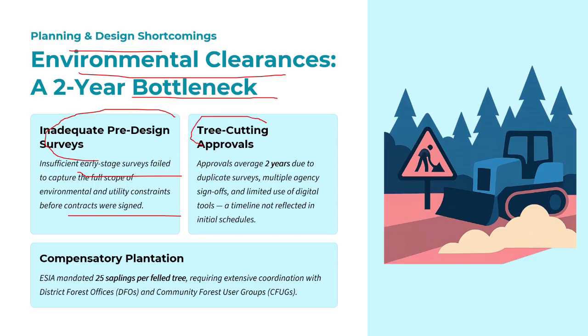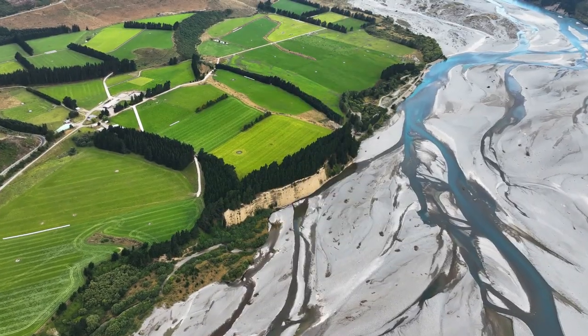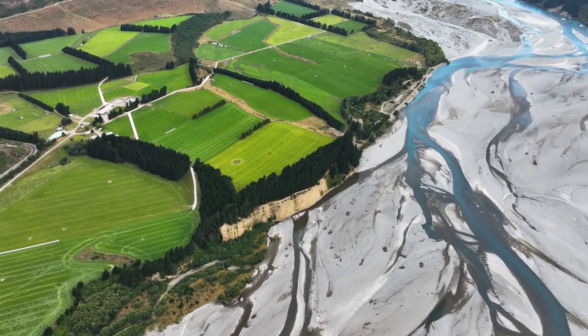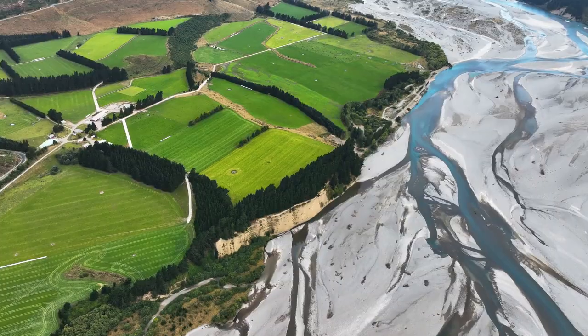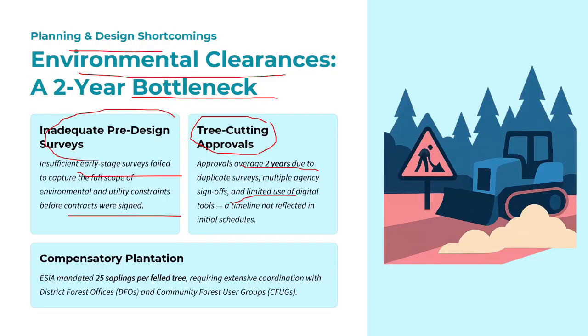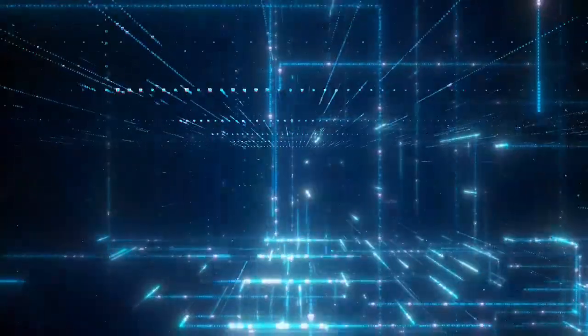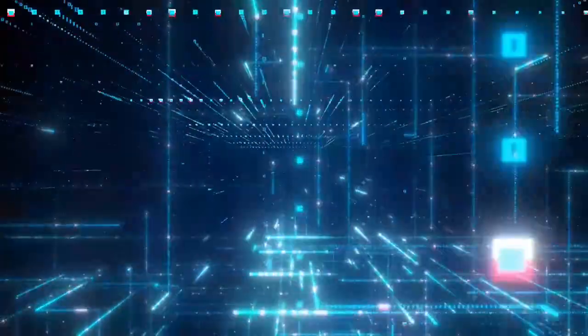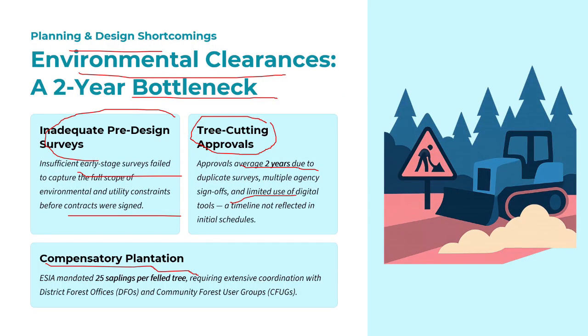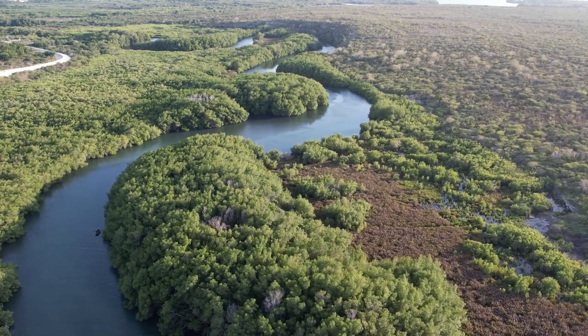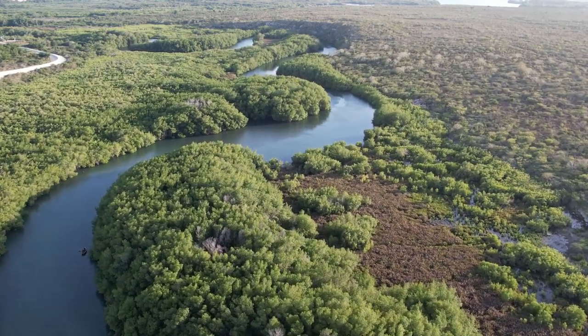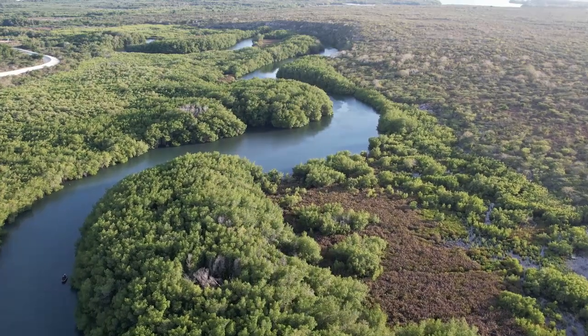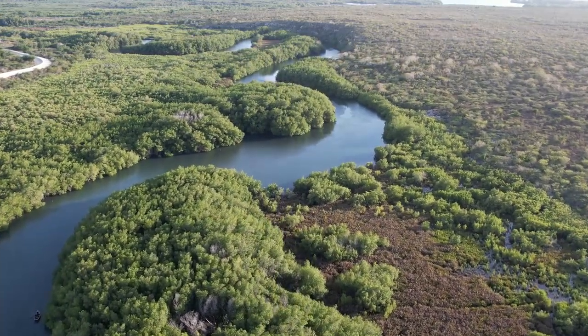Another is tree cutting approval. In this project, the average tree cutting approval took 2 years due to duplicated surveys, multiple agencies, change in the political status, or use of limited digital tools that were not reflected in the initial schedule. Another was the compensatory plantation. The environmental and social impact assessment mandates that we plant 25 new plants after we cut one tree, requiring extensive coordination with the District Forest Office and community forest user groups. So these were the bottlenecks regarding the environment clearance which the government failed to handle.